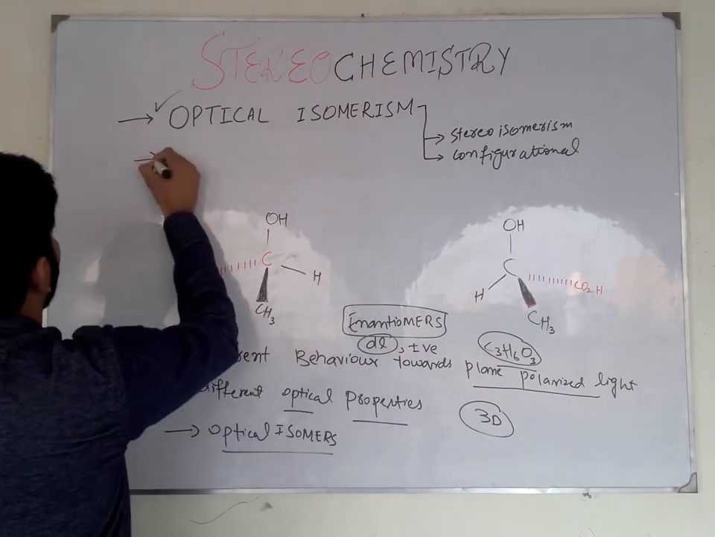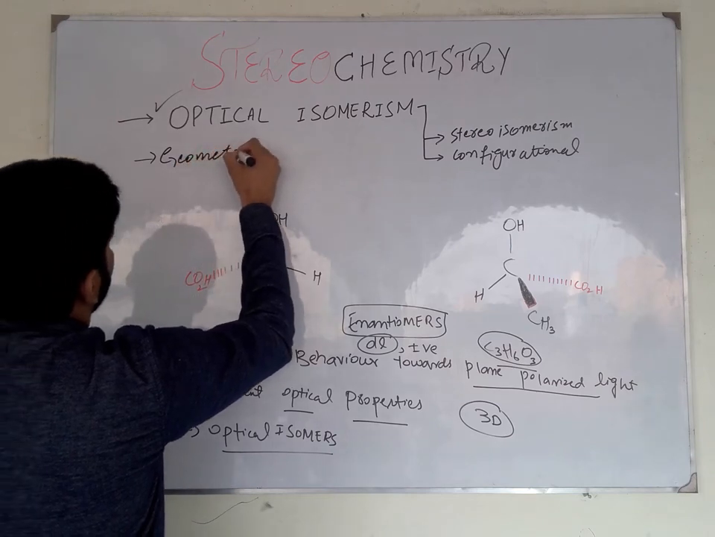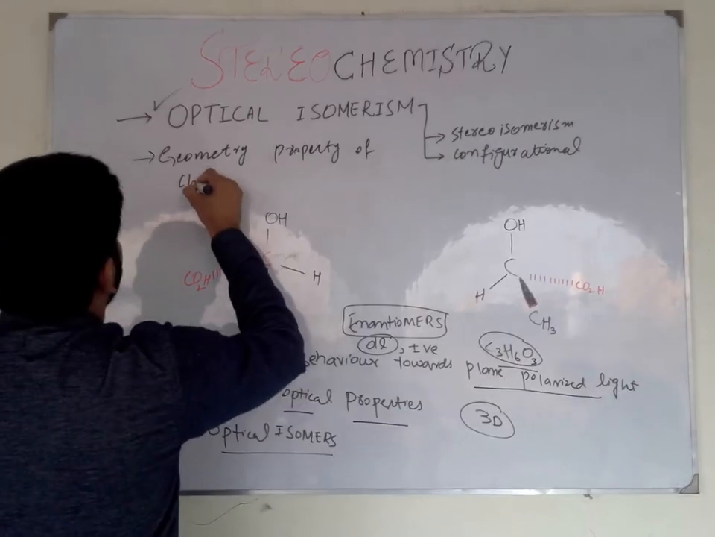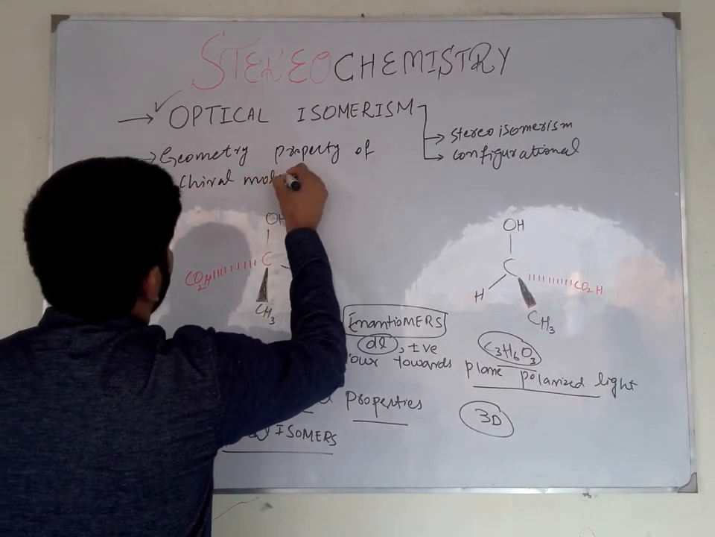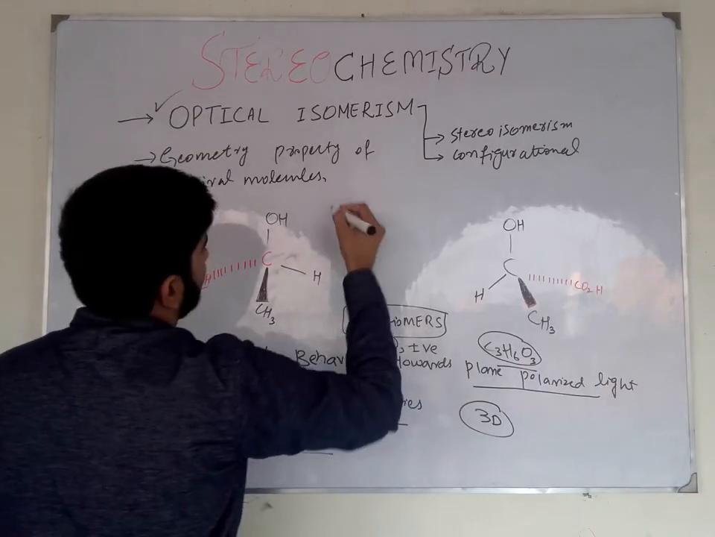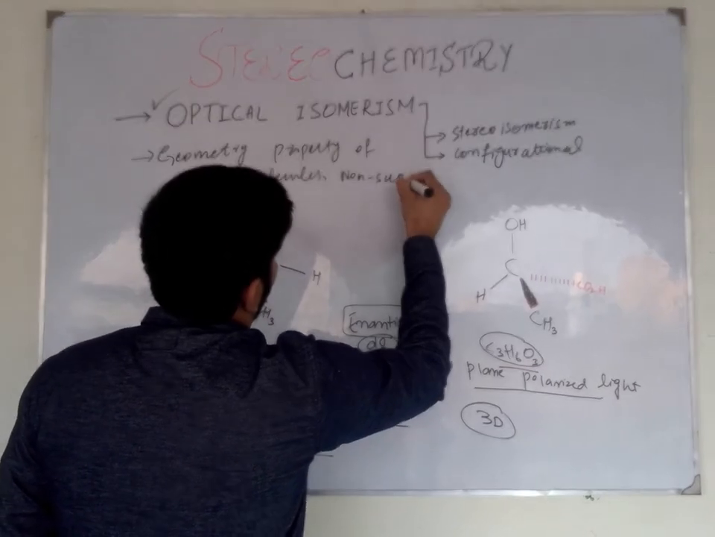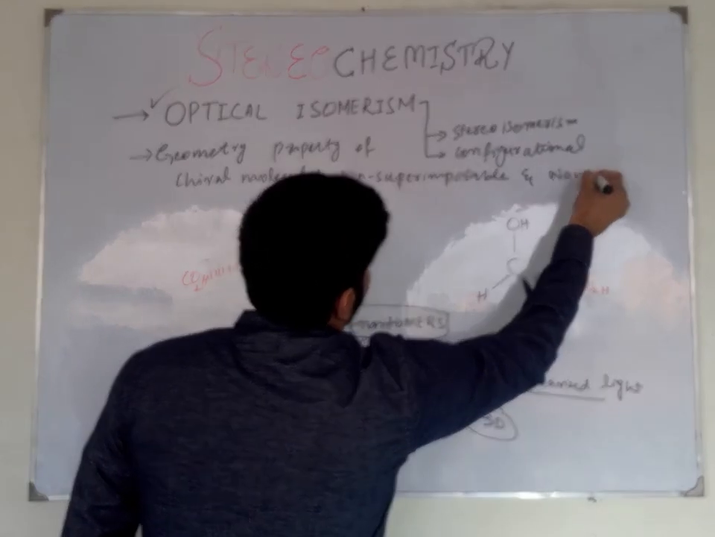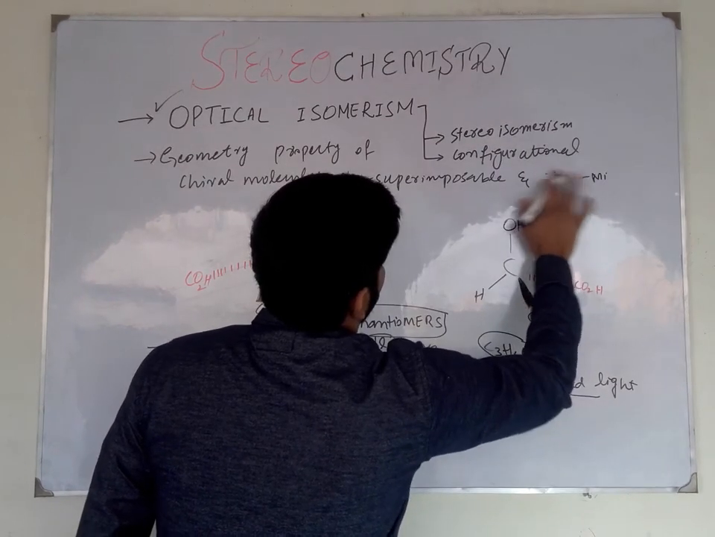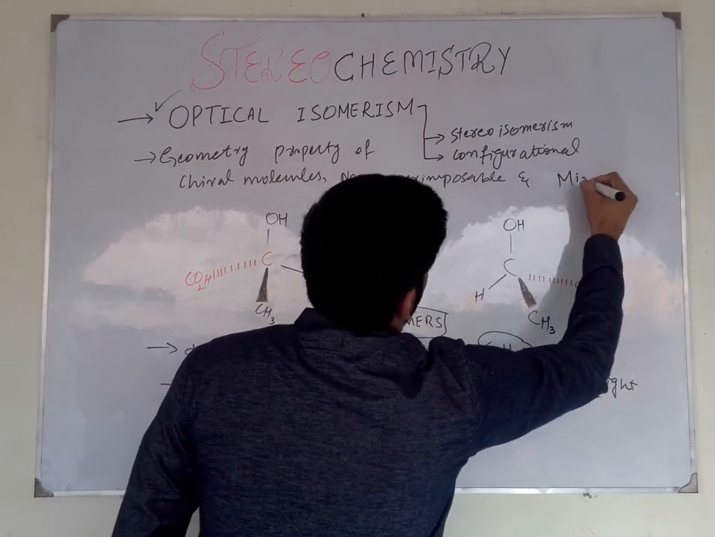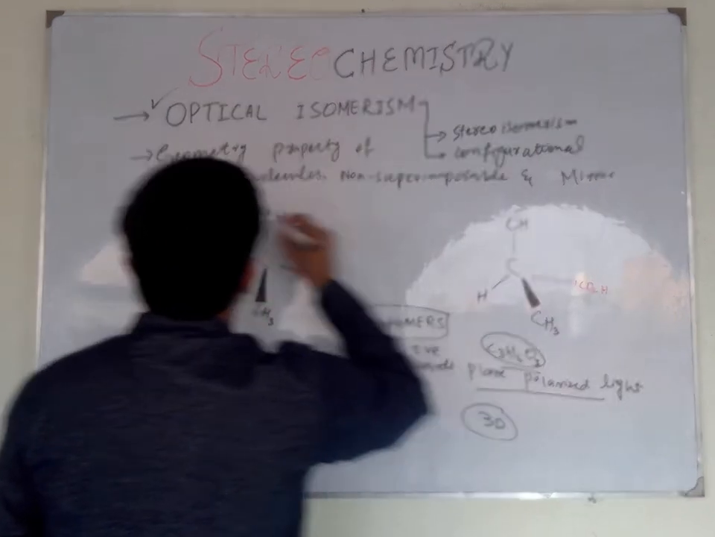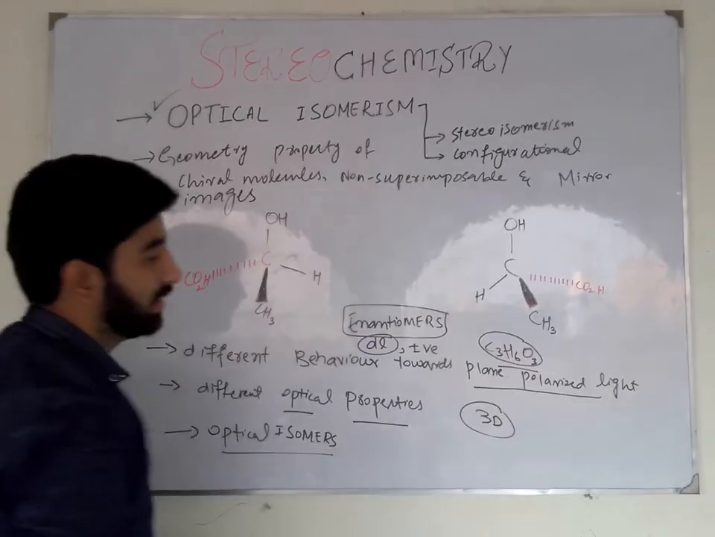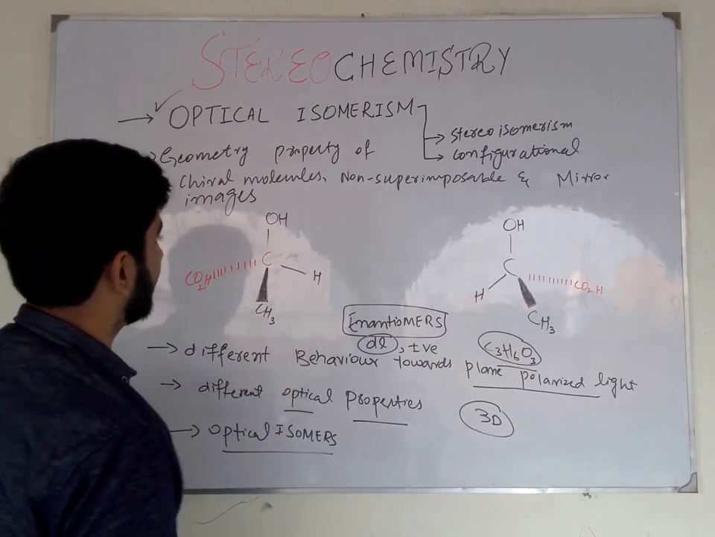Chirality, the geometric property of chiral molecules. Chiral molecules are non-superimposable mirror images of each other. So these compounds are called chiral molecules, and this geometric property is called chirality.